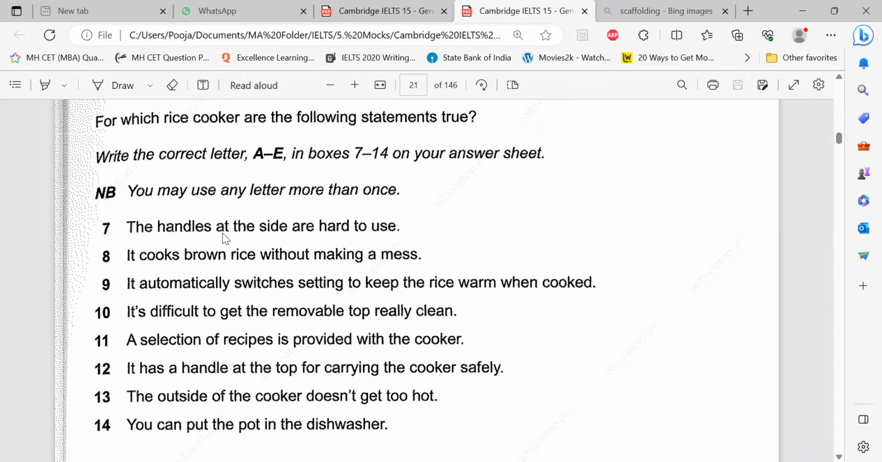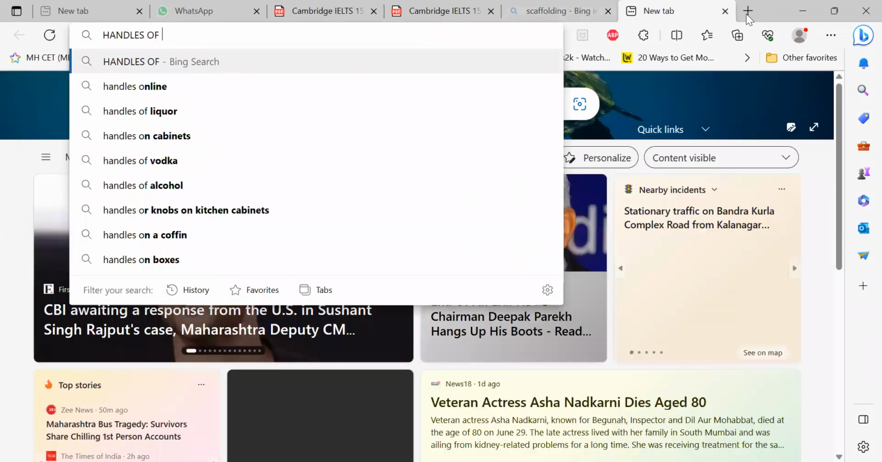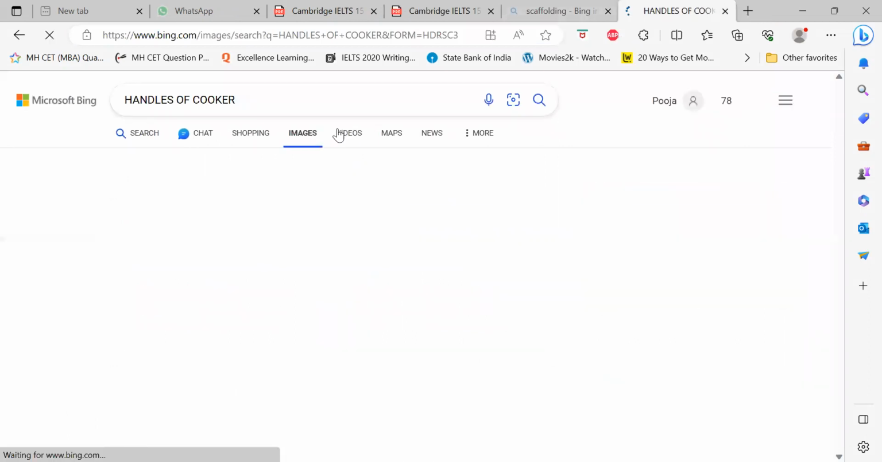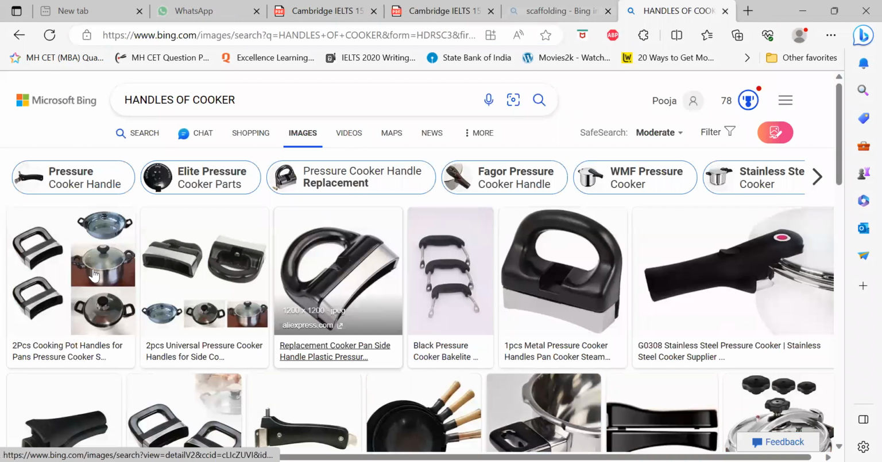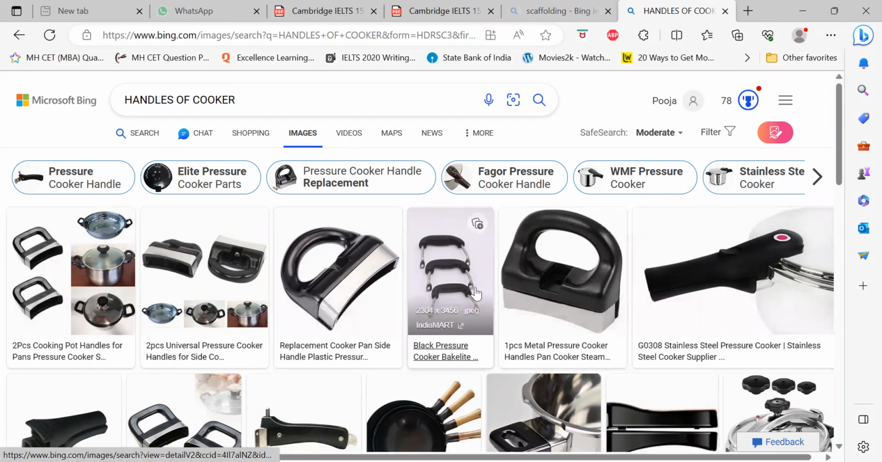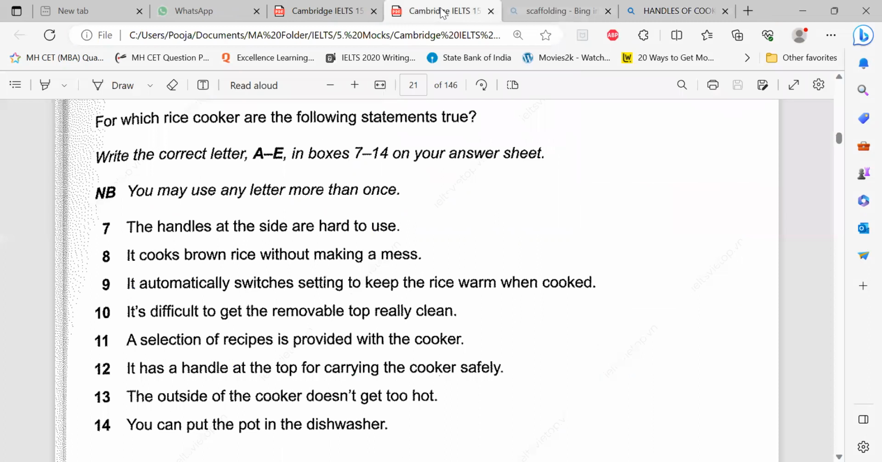First one, the handles. Now imagine your rice cooker, or any rice cookers that you know of, in different shapes and forms. The handles at the side are hard to use. Did you imagine the handles? Handles of a cooker, they are hard to use, which means they can be a little messy. I'm just telling you what comes to my mind. You can imagine a longer handle as well. They're hard to use, but they're handles, maybe up, down, or side to side, the ears. At the side are hard to use. It's a negative statement that I have to find.